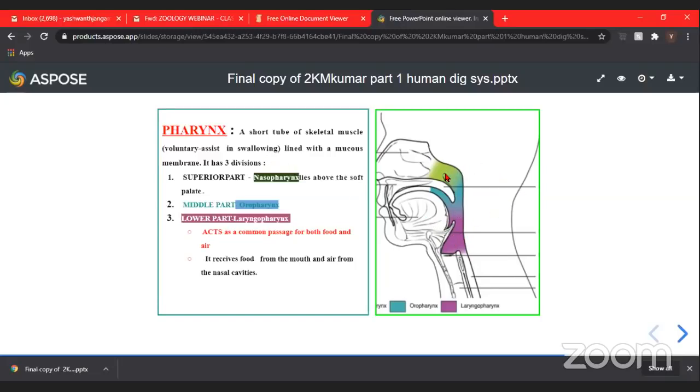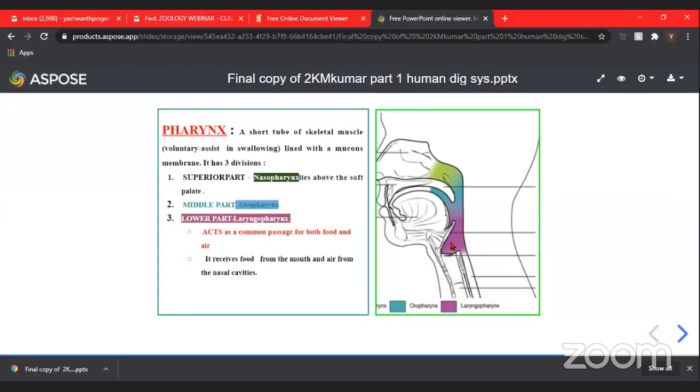Okay, now these are the 3 regions. Once again, I'm repeating, students. This is nasopharynx, the uppermost part of the pharynx, which lies above this soft palate. Here, see, these nasal chambers open into this, and just below the soft palate, this is oropharynx, the middle part of the pharynx. From the mouth, the buccal cavity opens into this part of the pharynx. And this is the lowermost part, called laryngopharynx, which opens into the larynx and further into the trachea.